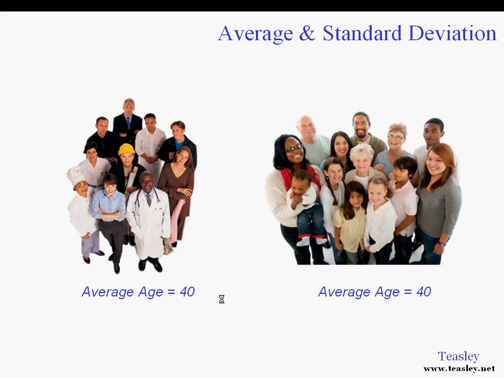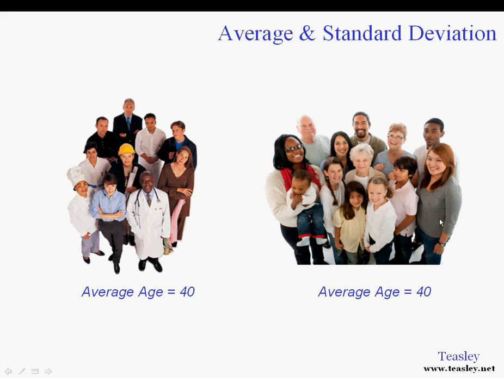Everybody knows what average is. If you look at this group on the left, you'd say, okay, they're all at work. Their average age might be around 20. Maybe this guy's average age is around 40. This guy looks to be a little over 40. This person maybe a little over 40. Maybe this person is under 40. These two people are probably under 40. Guy in the back, he might be a little above 40.